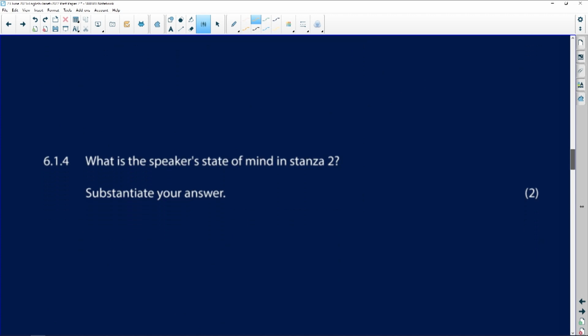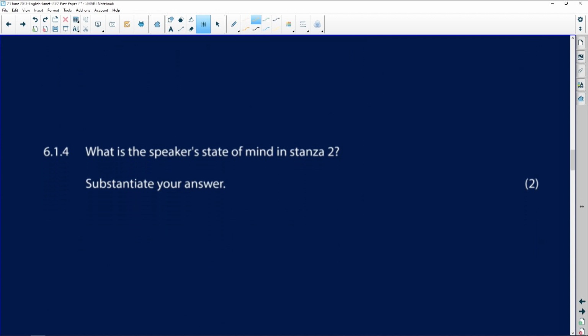State of mind in a particular stanza. Remember, state of mind means a feeling. So once again, you go to any of your poems and say, what is the speaker feeling in that stanza? The speaker, and then substantiate your answer, which is give a reason.